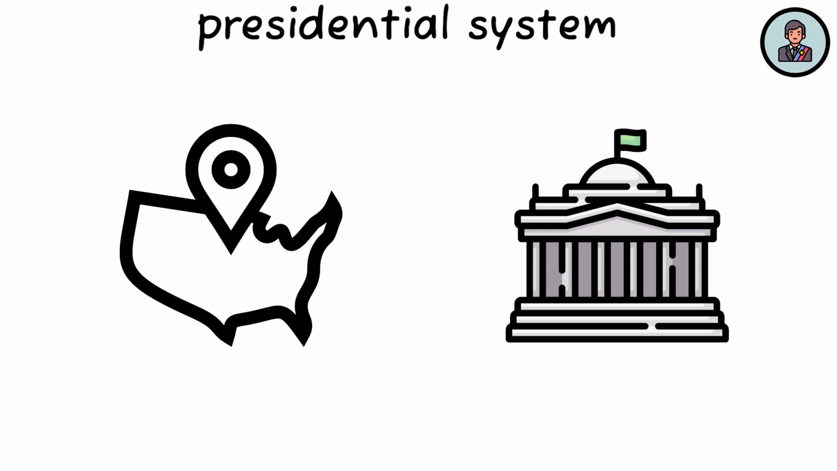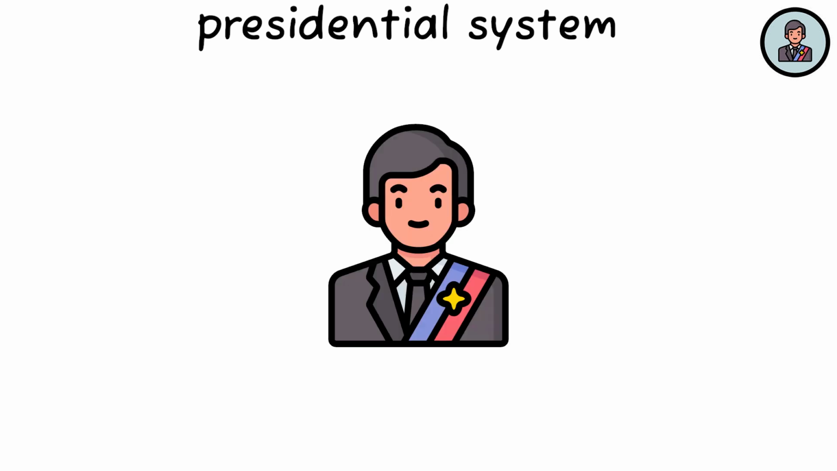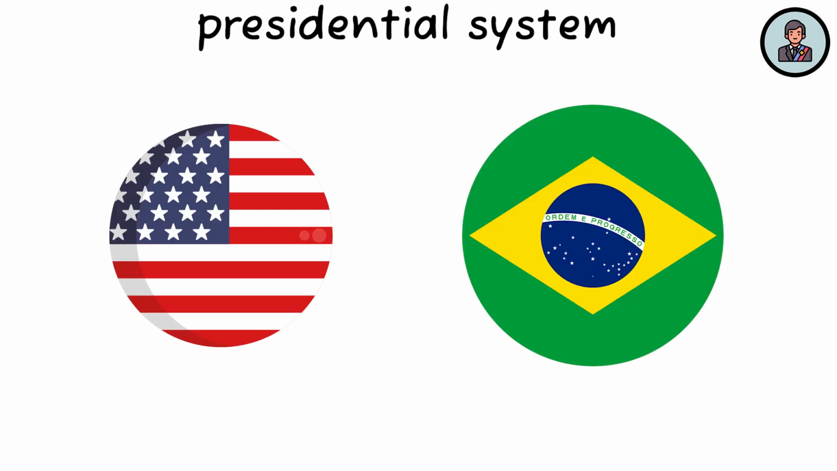Presidential system. A presidential system is a form of government where the president serves as the head of state and government, separate from the legislature. This system provides a clear division of powers, with the president elected independently of the legislative branch. The United States and Brazil are examples of countries where the presidential system is in practice.